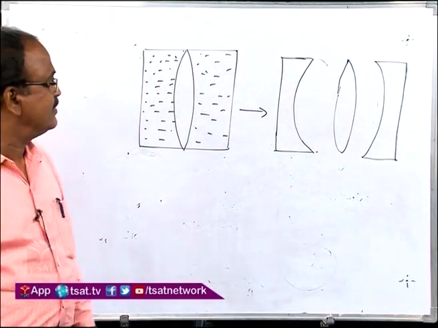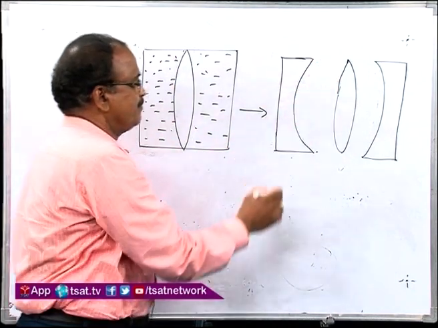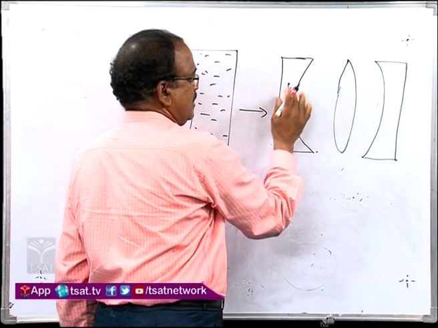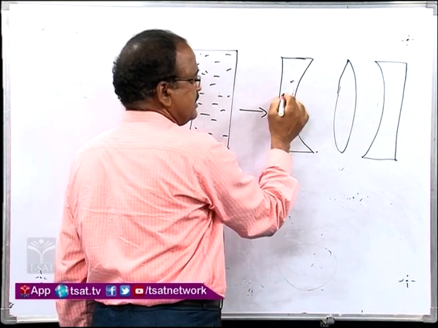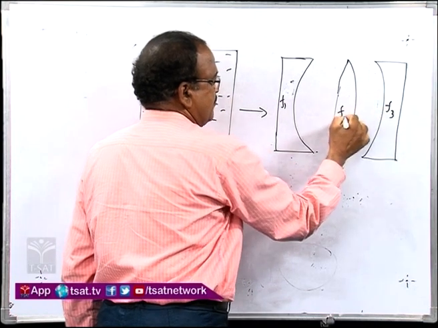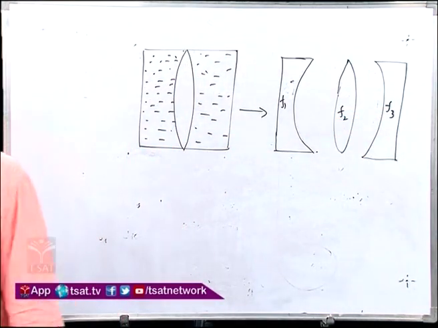See the wonderful logic here. This is the lens with focal length f1. Now, here I am taking this as the focal length, and next this also, it is f2. It is a combination of 3 lenses.